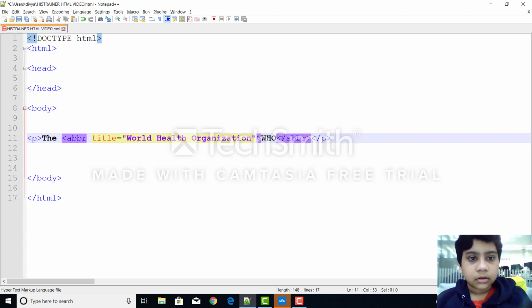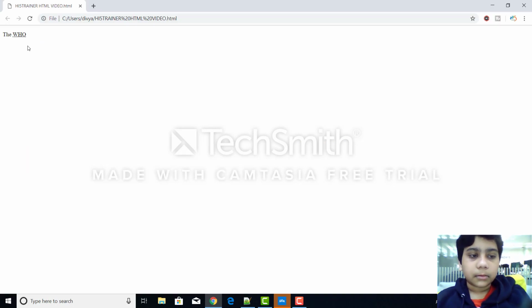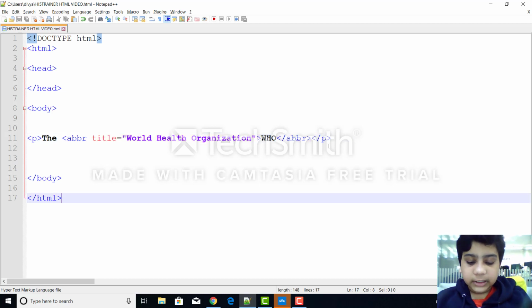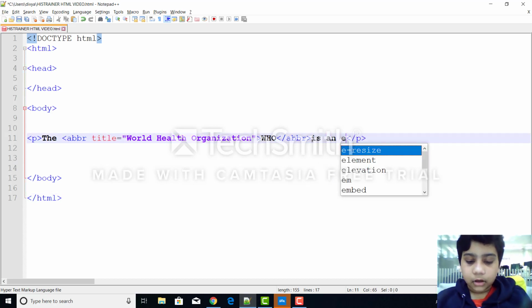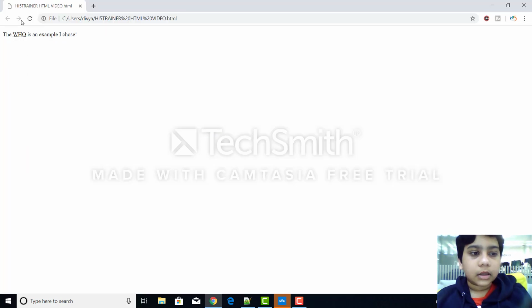Then save it, and then run it, and you get the WHO, but then when you highlight it, it comes as World Health Organization. Let's make something sensible out of it. Is an example I chose. Save it again, or let's put an exclamation and save it, and run it. The World Health Organization is an example I chose. That's it for the abbreviation tag, and now let's see some other tags.